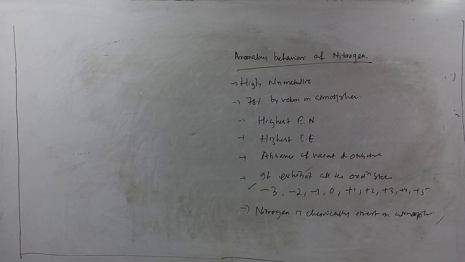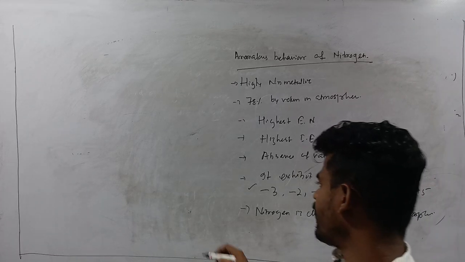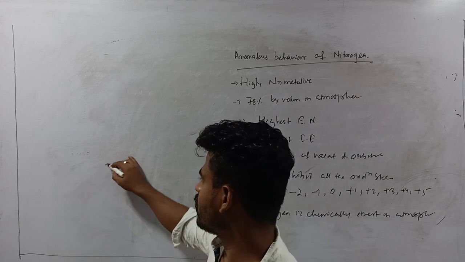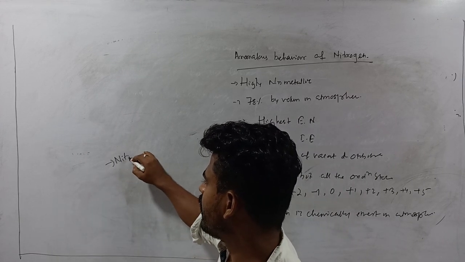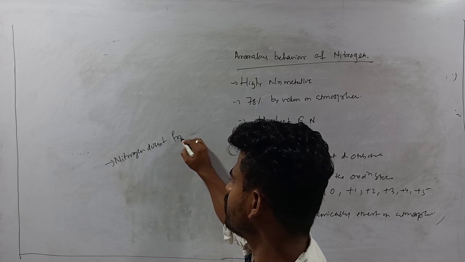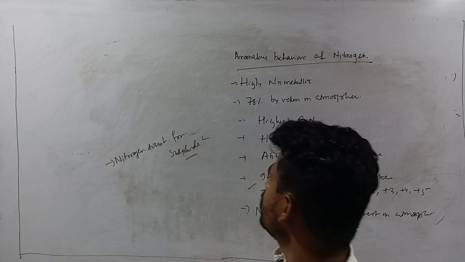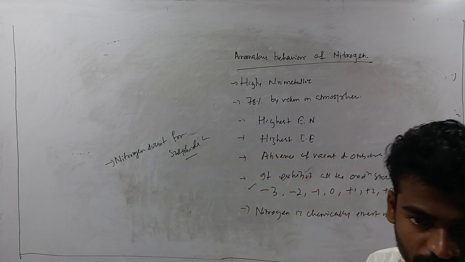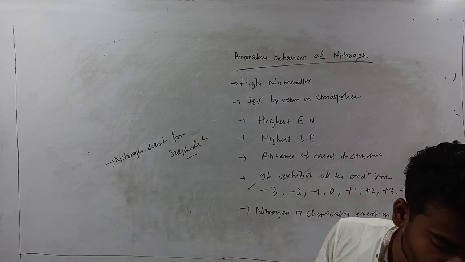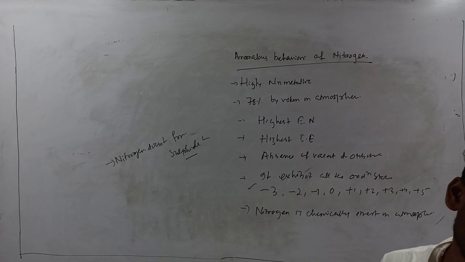Next, nitrogen does not form sulfides while the others form sulfides. So these are a few properties through which nitrogen differs from the rest of the elements present in group 15.